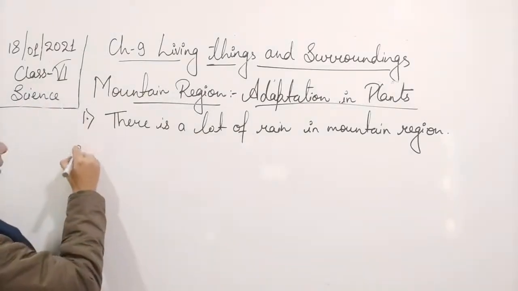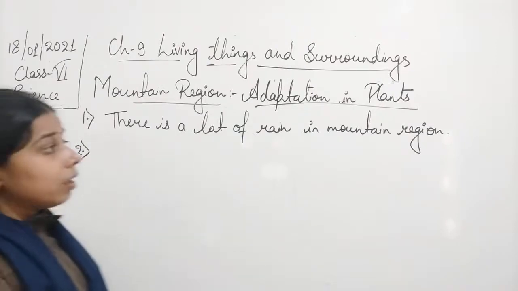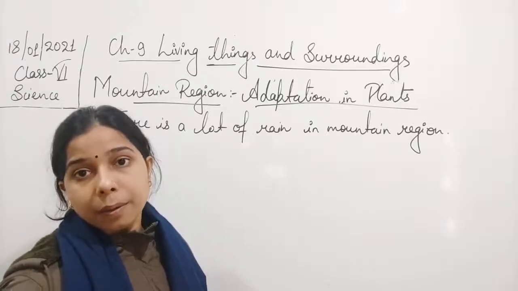Then the second thing is that during winter it is very cold, and even snowfall occurs.